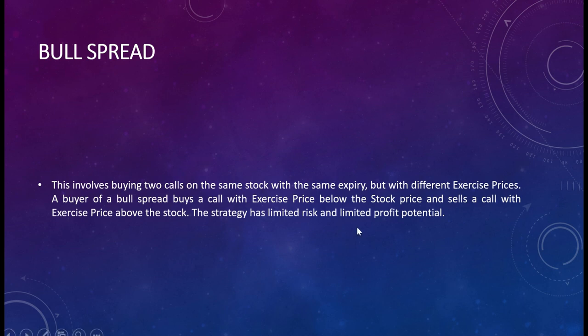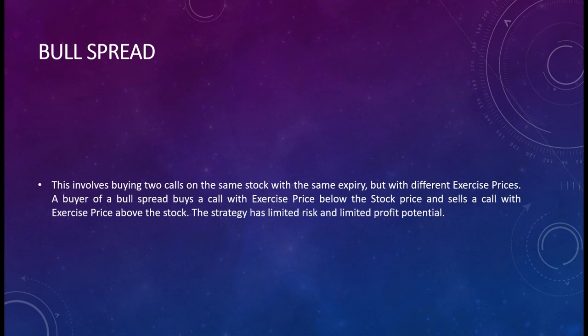So what he's going to do is buy one call with an exercise price below the stock price, and sell the other call with an exercise price above the stock price. This strategy has limited risk. Risk is limited, and profit is also limited.